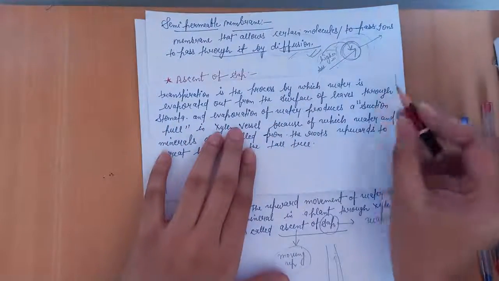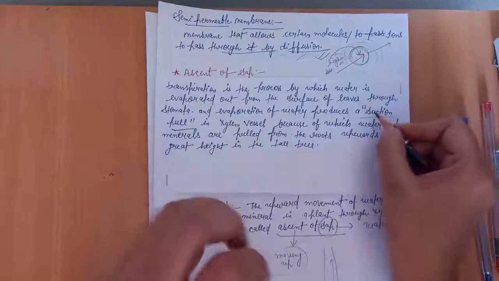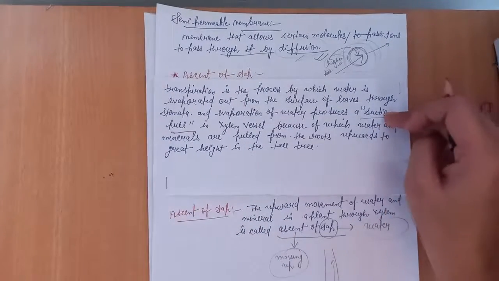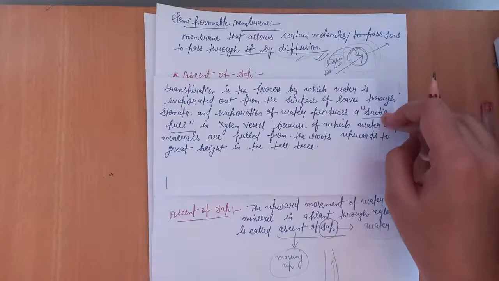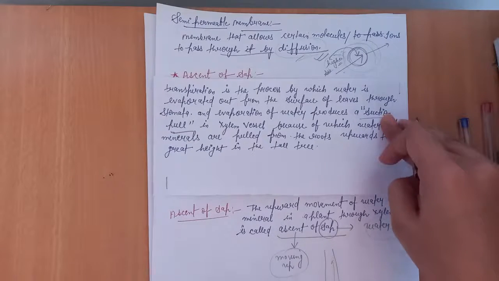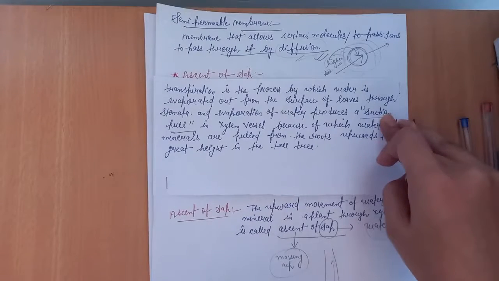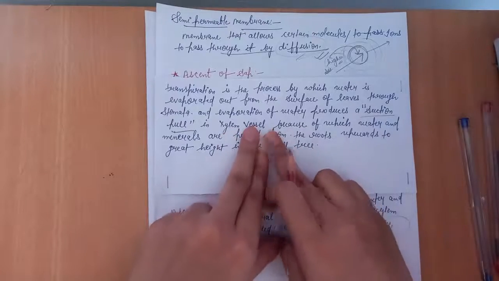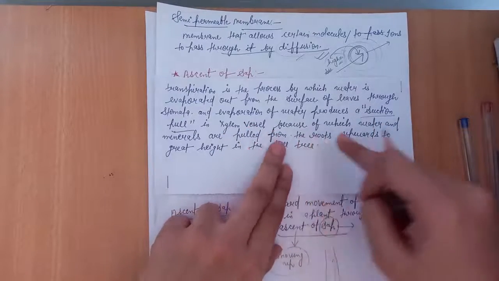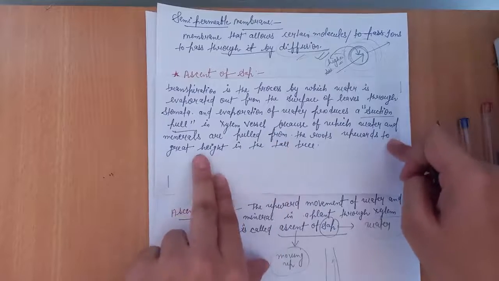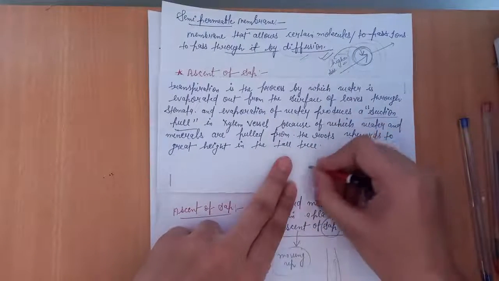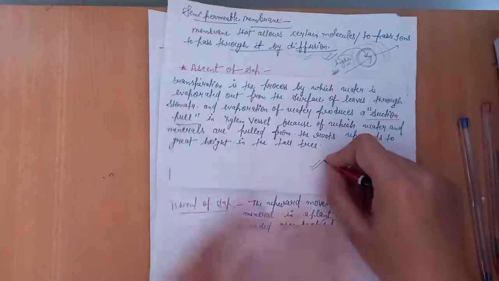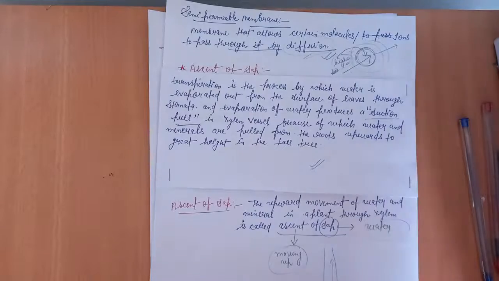And evaporation of water produces a suction pull. Suction pull means a type of force that is created between the roots and the upper height of the plant. This force is created in the xylem vessel through which water and minerals are going upward, because of which water and minerals are pulled from the roots upwards to great height in a tall tree. So this is how water and mineral movement is possible to the upper height of the plant through the process of transpiration.